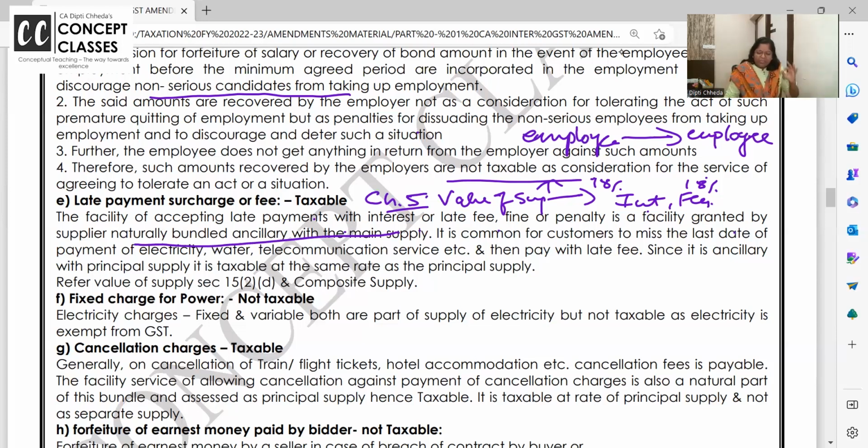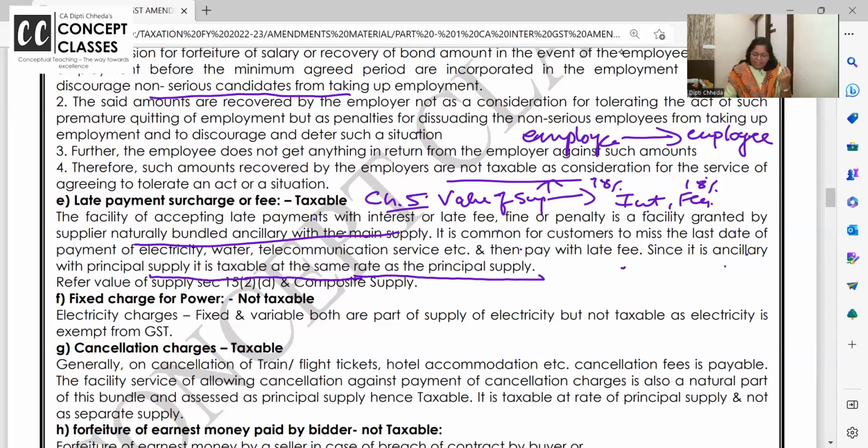So first of all, is this taxable? Is GST liable? Answer is yes. It is common for customers to miss the last date of payment and then pay late fee. Since it is ancillary with the principal supply, first of all, it is taxable. And most important is, it is taxable at the same rate as the principal supply. I want to repeat, it is taxable at the same rate as the principal supply.